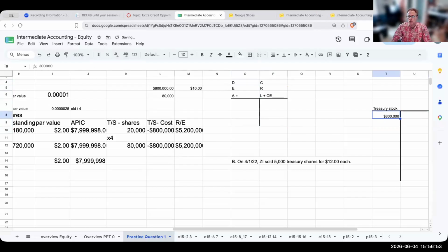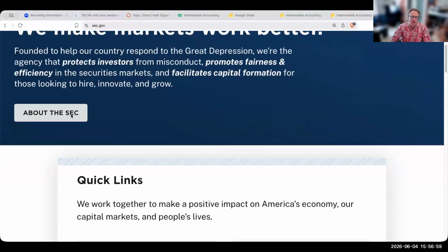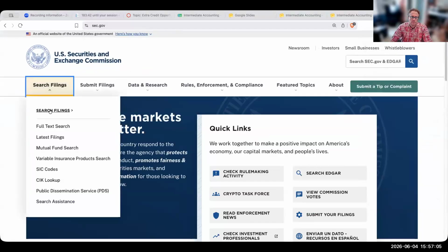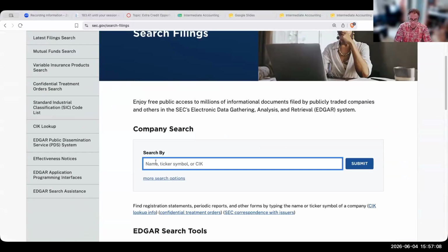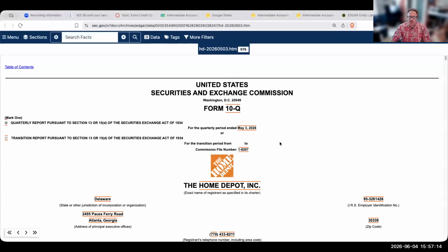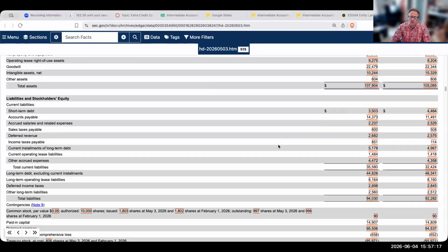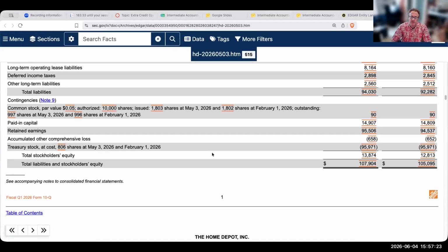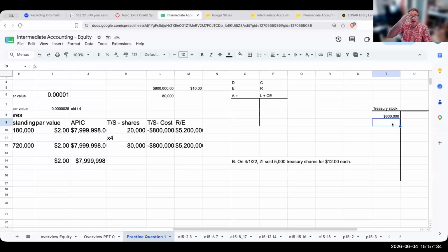Why is that? When I look at Home Depot's treasury stock, all the balances over here are positive amounts, meaning they have credit balances. But when we look at treasury stock, we see this whopping $95 billion, and it shows up as a negative amount. So treasury stock is going to have a debit balance.